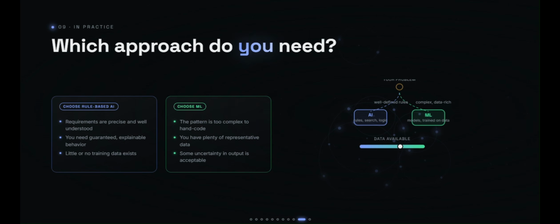Choose rule-based AI when your requirements are precise, explainability is critical, and there isn't enough training data. Choose machine learning when patterns are too complex to code manually, and you have plenty of representative data. And in practice, modern AI systems often combine both, using logical rules where they work best and machine learning where data-driven intelligence is needed.